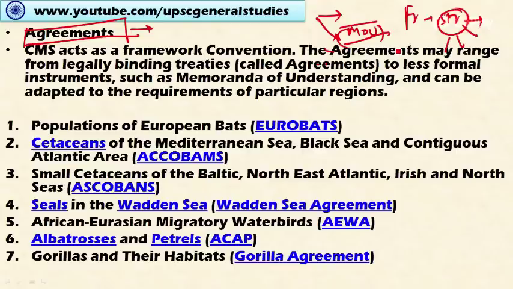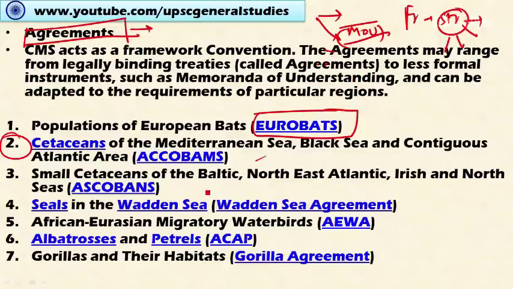First, let's look at the agreements. There are a lot of agreements signed to protect various migratory species. These include one on European bats, called Eurobats. The second agreement is on cetaceans of the Mediterranean Sea, Black Sea, and contiguous Atlantic area, called ACCOBAMS.